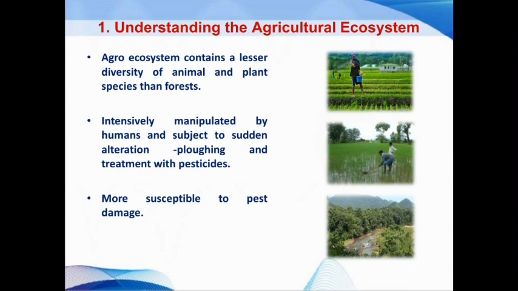The agro ecosystem contains a large diversity of animal and plant species. Okay, then what happens in our agro ecosystem? It is intensively manipulated by humans and subject to sudden alterations, such as plowing and treatment with pesticides.